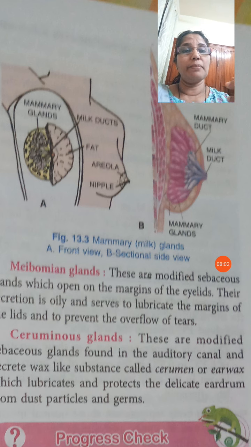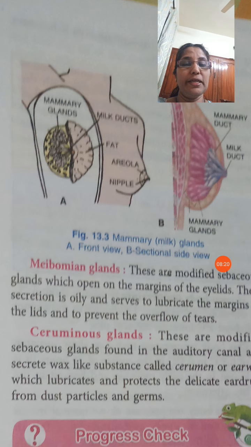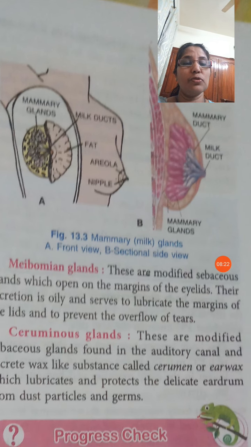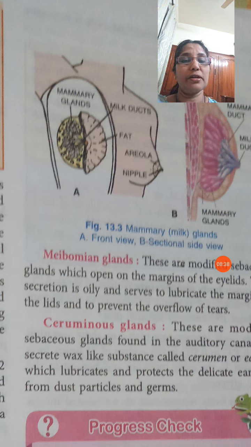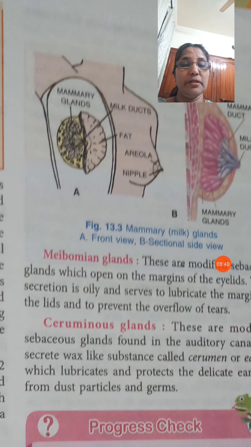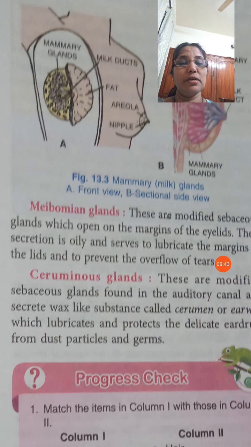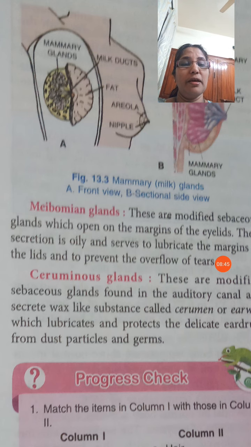Then another gland is known as the meibomian gland, that is the sebaceous gland which opens on the margin of the eyelids, and its secretion is oily and serves to lubricate the margins of the eyelid. Then another gland is known as the ceruminous gland, that produces earwax.